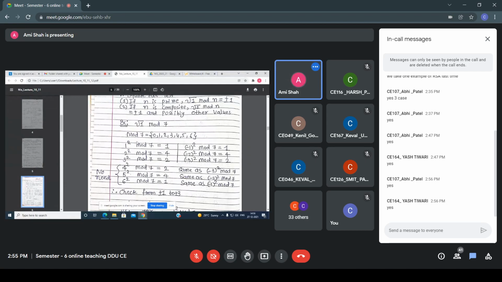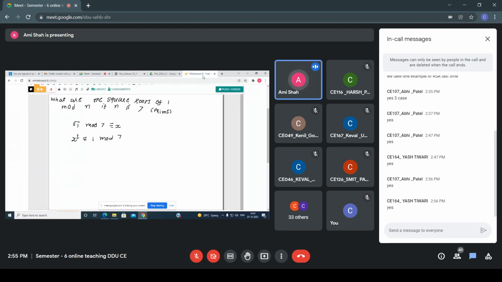So 1 squared mod 7, what you get is 1, and minus 1 squared mod 7 is equal to 1. Now see, in this way, initially the value of x that I am taking is x equals 1. If I take x equals 1, then 1 squared mod 7, I get 1. Then I put x equals minus 1, so again what I am getting here, I am getting